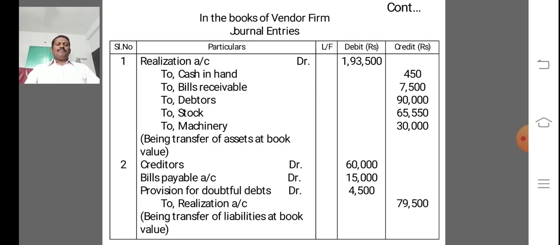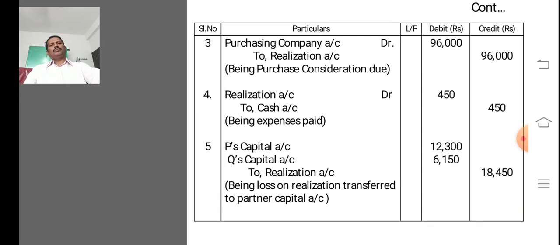The second entry for transfer of liabilities at book value to realization account. Creditors account debit 60,000, bills payable account debit 15,000, provision for doubtful debts 4,500, and credited to realization account 79,500, being transfer of liabilities at book value.